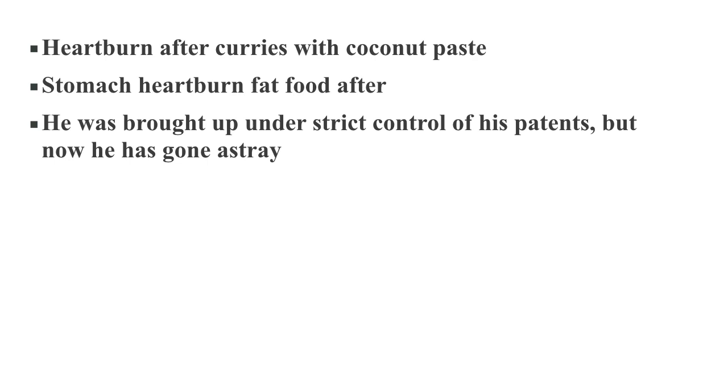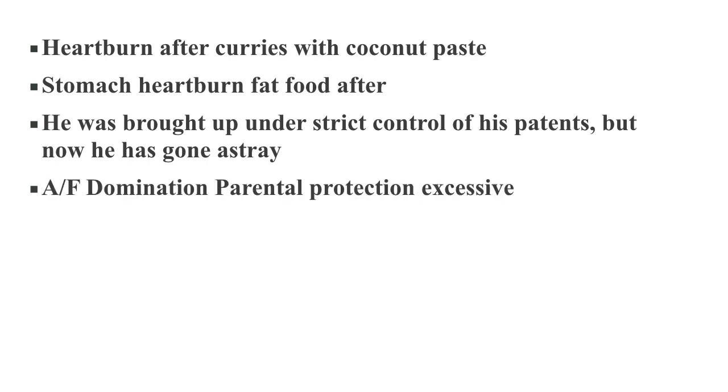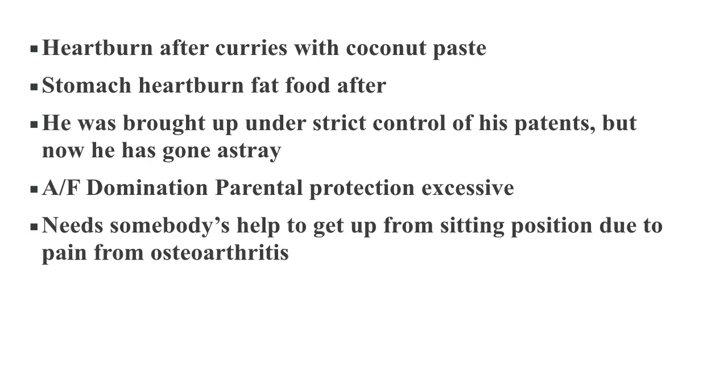He was brought up under strict control of his parents, but now he has gone astray. Extreme control or strict control by the parents in childhood may spoil the child. So the rubric in Synthesis Repertory: ailments from domination, parental protection excessive. That's the rubric. The second rubric: ailments from parental protection excessive.